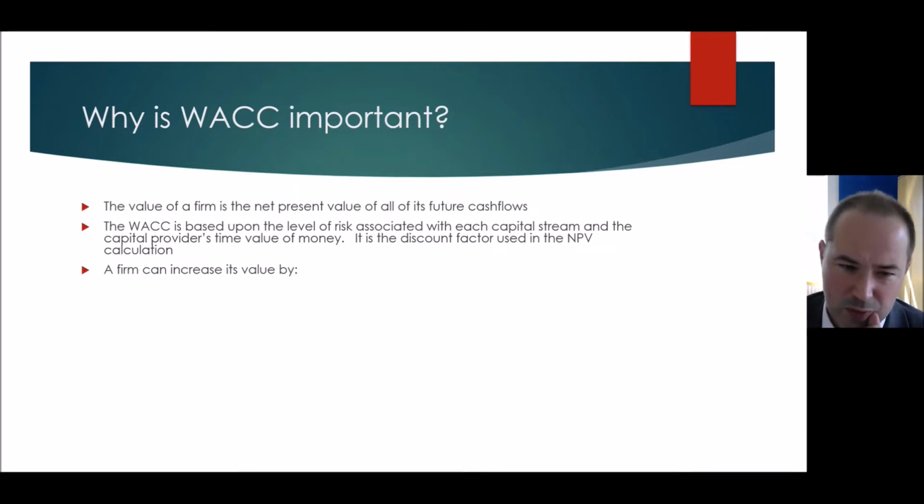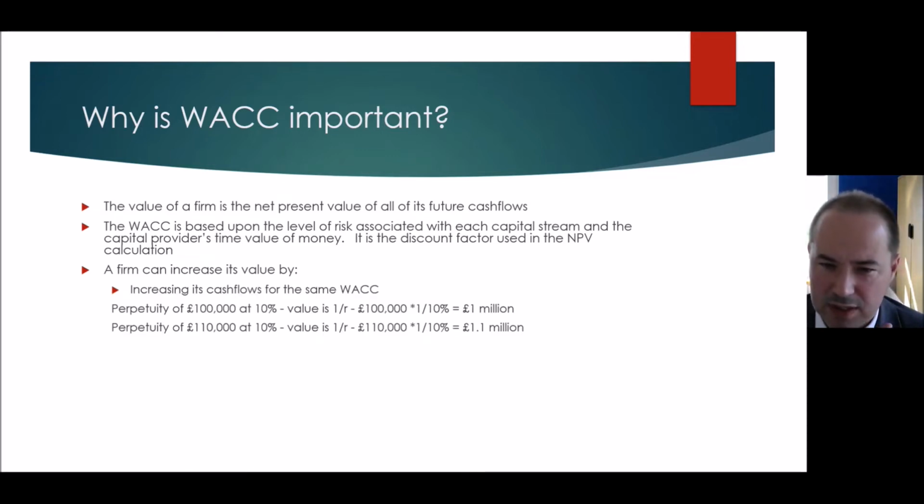So if we think about that, we've got two ways that we can increase value. The first one is that we have the same weighted average cost of capital, but we improve the position so we've got more cash flow. So let's take a perpetuity, £100,000 forever each year, and a 10% WACC, so a 10% discount factor. The value of that company then is 1 million: 100,000 divided by 10%. If we increase those cash flows by 10,000, so we've got £110,000, and maintain the same WACC, the value of that firm has gone up to 1.1 million. If you want to see how to calculate a perpetuity, look at another video.